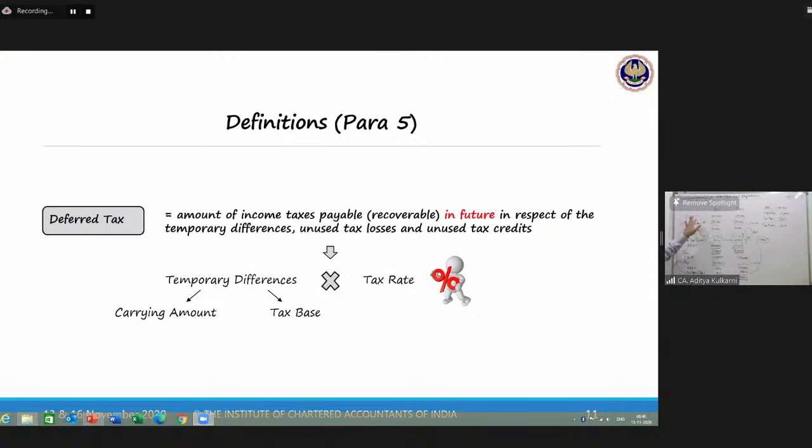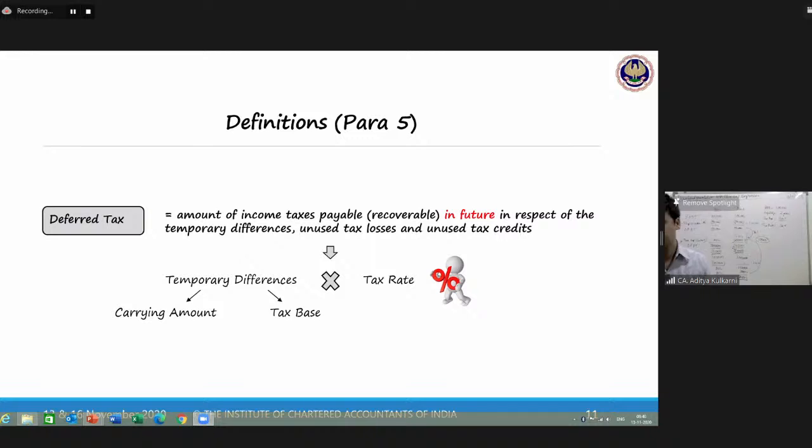Let us assume that the earnings before depreciation and tax is 1 lakh each for the 2 years. You had an item of property, plant and equipment. The useful life for accounts is 2 years. So the depreciation in financials is 50,000, 50,000. So therefore, the net profit before tax, let me rub all this so that we start with a clean slate. The net profit before tax is